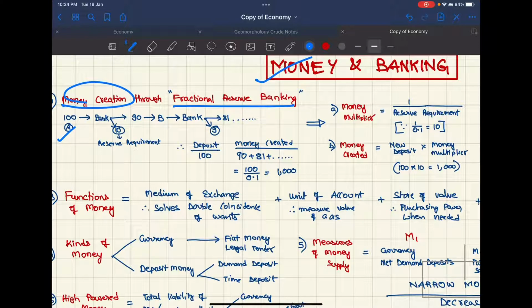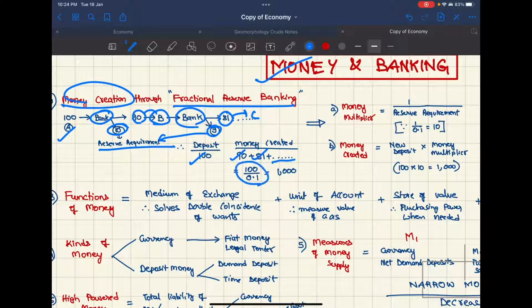Let's say A has 100 rupees, and he deposits the 100 rupees in a bank. The bank will keep 10 rupees as reserve requirement and gives 90 rupees as a loan to B. B will spend this and somehow or the other, all the money comes back into the bank. Again, they will keep 9 rupees as the reserve requirement and loan 81 rupees to C. So that way, only 100 rupees was deposited, but the money created will be 90 plus 81 plus so on. If we add all those, we'll get 100 by 0.1, that is 1000 rupees. So for 100 rupees, 1000 rupees was created.